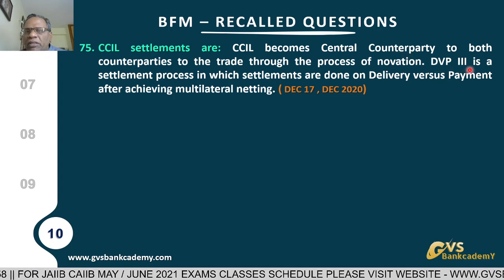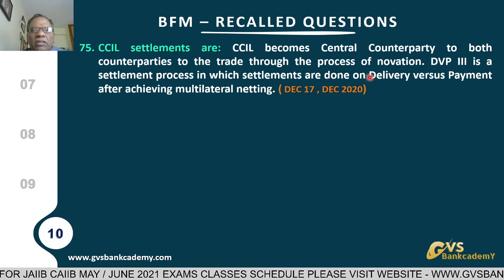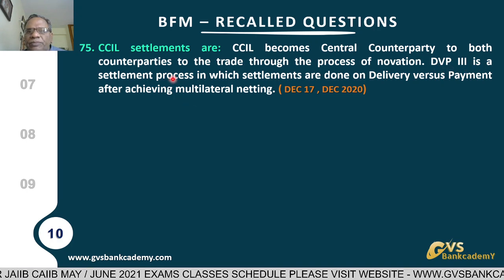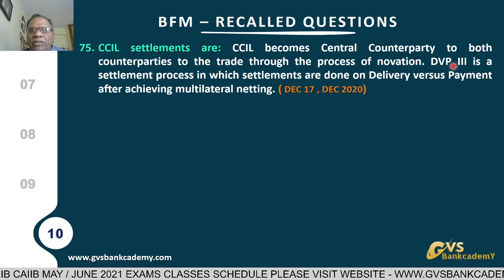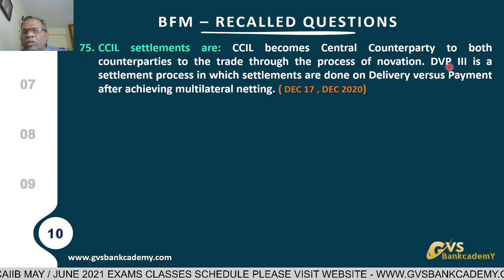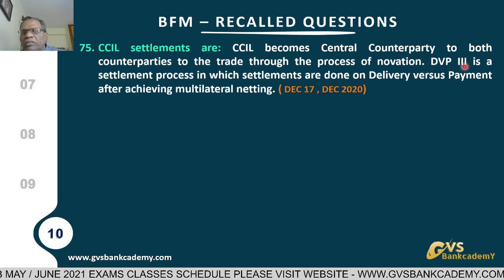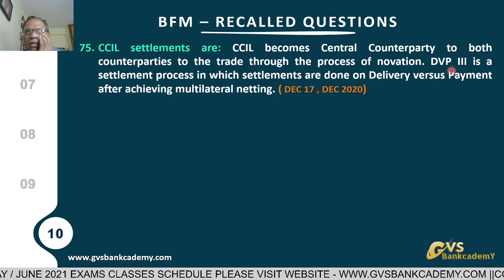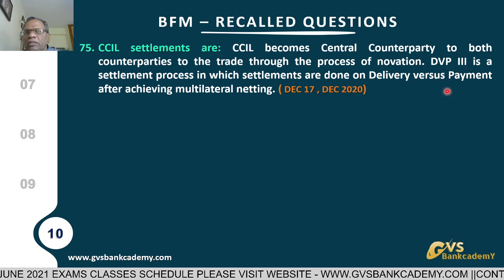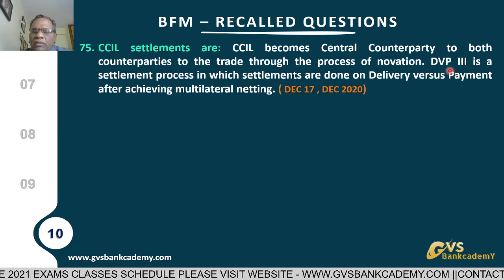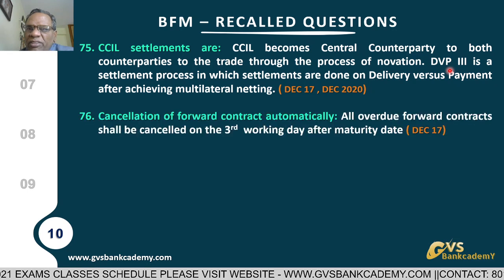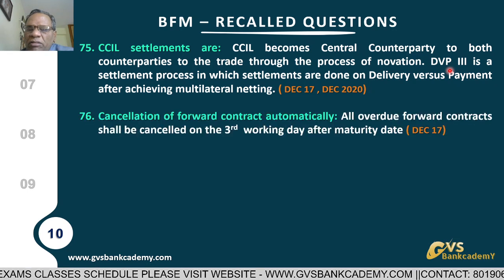And DVP 3, delivery versus payment 3, is a settlement process. DVP 3 means funds are settled on a netting basis and securities are also netted. Settlement is netting; both are on a net basis.